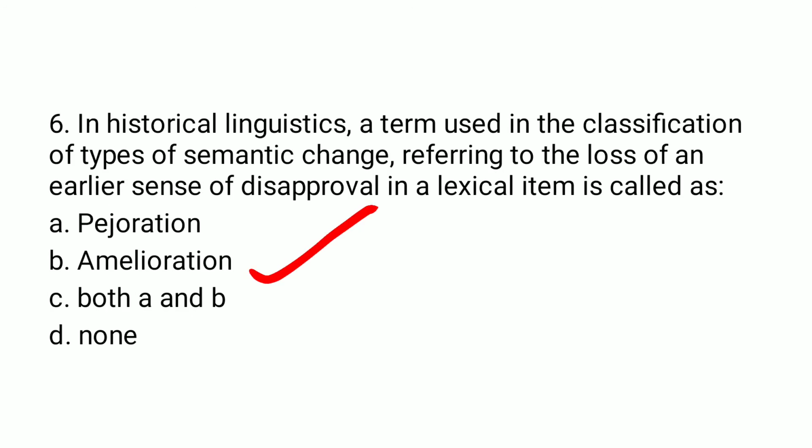You should also know that option A, which is pejoration, is just the opposite of amelioration, in which something which had the approved meaning, positive meaning, but now it had acquired some negative connotation. This is known as pejoration, which is just the opposite of amelioration.